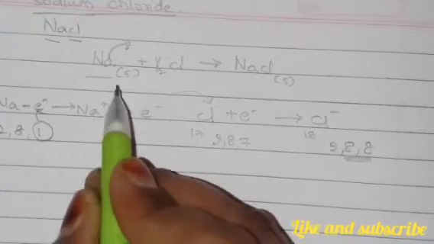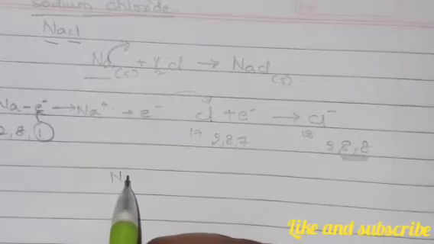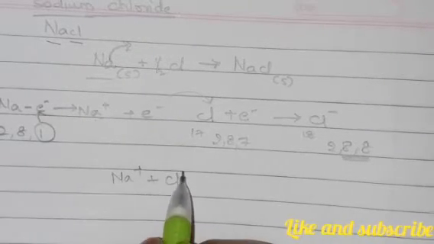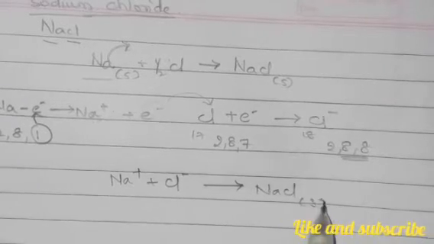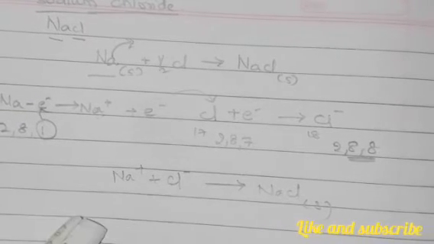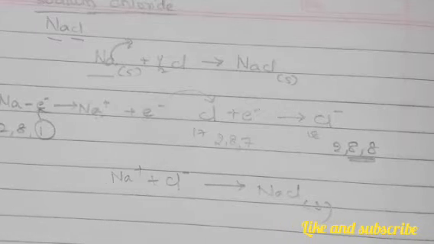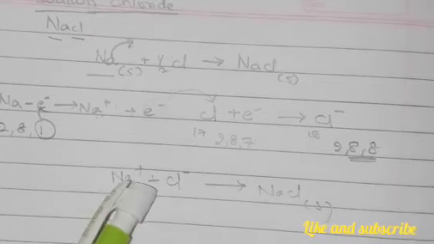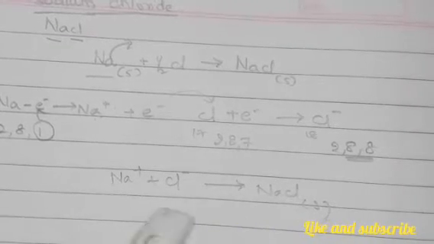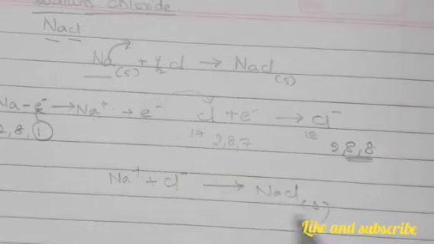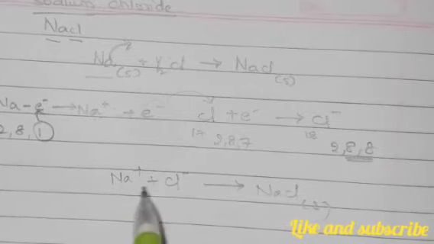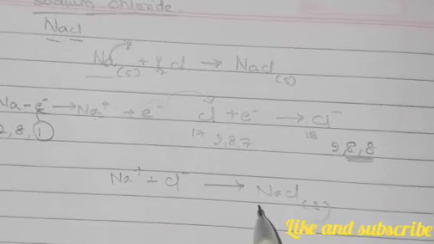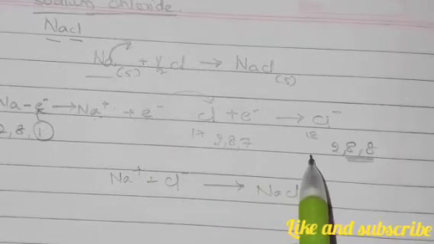Now this Na+ and Cl- will form a bond called NaCl. The formation of the compound NaCl from its ions is nothing but the transfer of electrons between sodium and chlorine atoms, resulting in the formation of Na+ and Cl-.